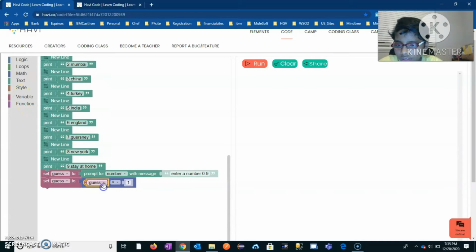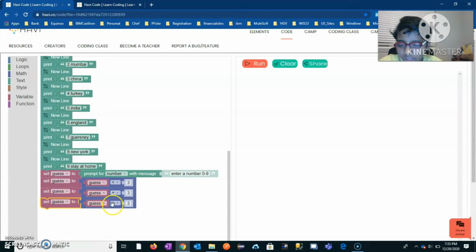You have to take this guess and multiply by 3, and then you have to set guess plus 3, and then same, set guess multiply by 3.